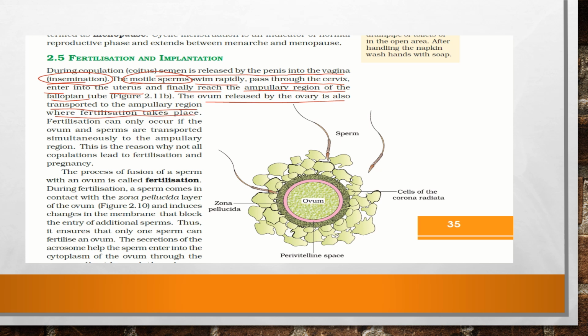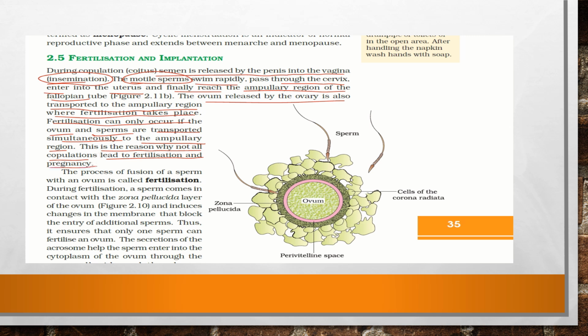If both the sperm and the ovum are there in that ampullary region, then only fertilization will take place. Fertilization can only occur if the ovum and sperms are transported simultaneously to the ampullary region, and this is the reason why not all copulations lead to fertilization and pregnancy.